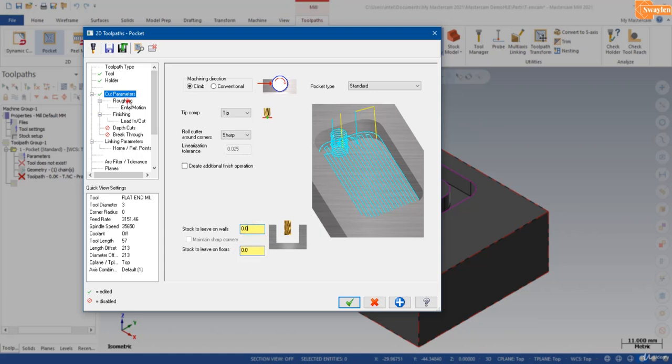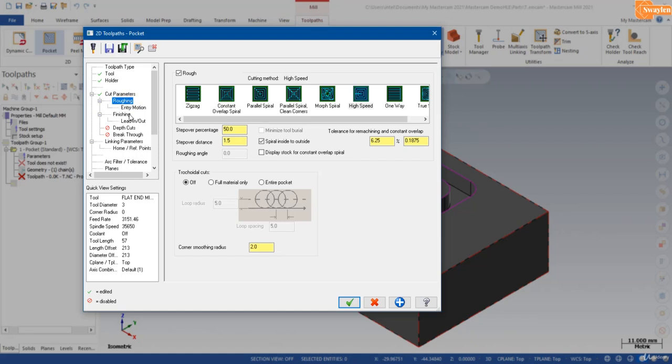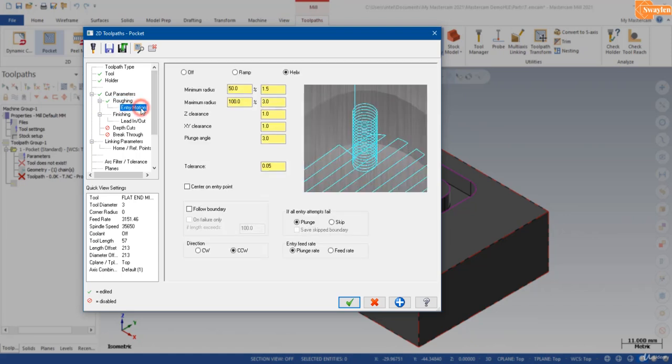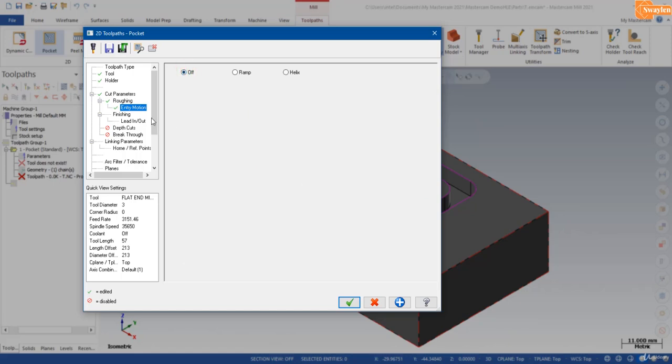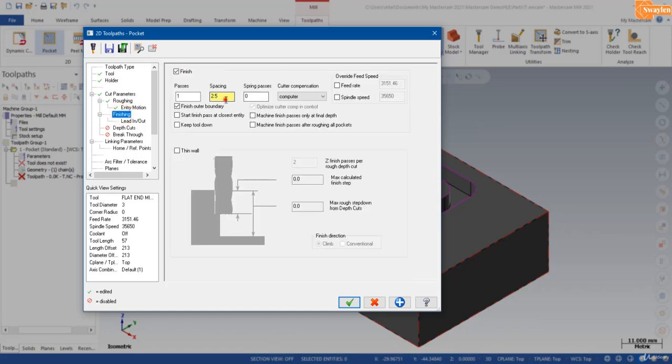Now in roughing, I will select parallel spiral and the step over distance is 1. Okay. Entry motion is finishing cut with 0.5 spacing and number of passes is 2.